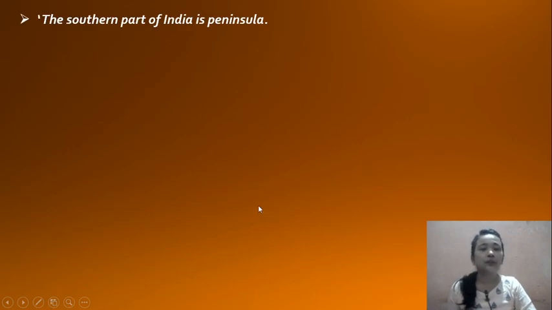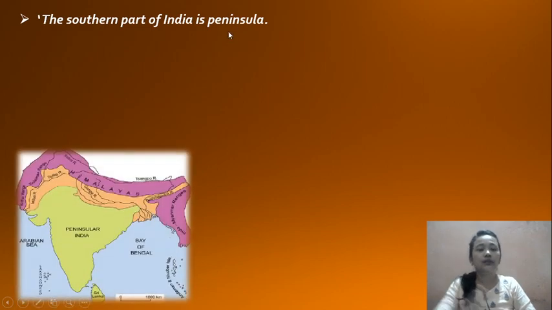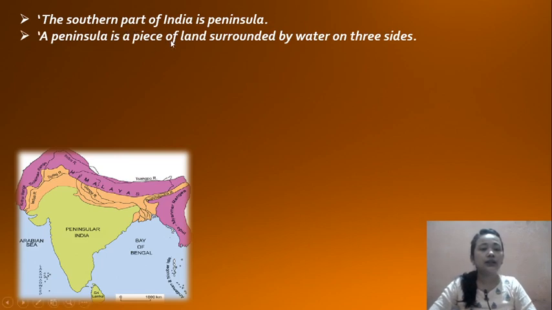Now the southern part of India is a peninsula. A peninsula is a piece of land surrounded by water on three sides. So what is a peninsula? A piece of land surrounded by water on three sides.